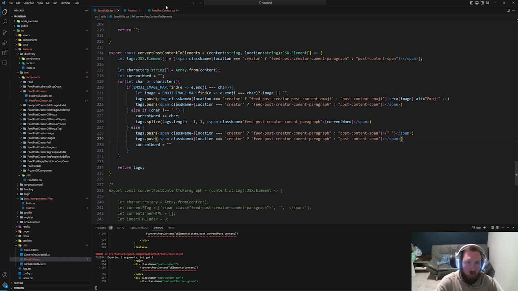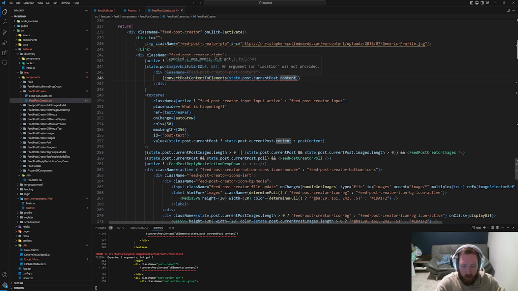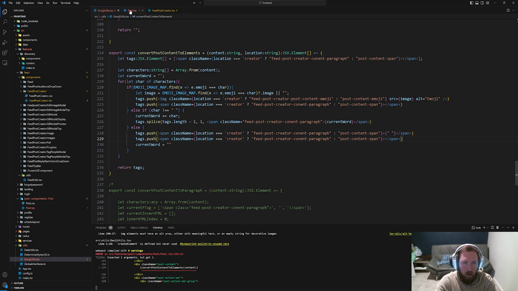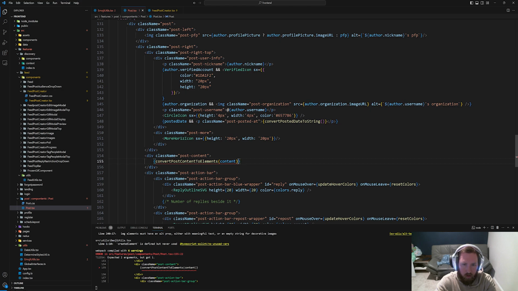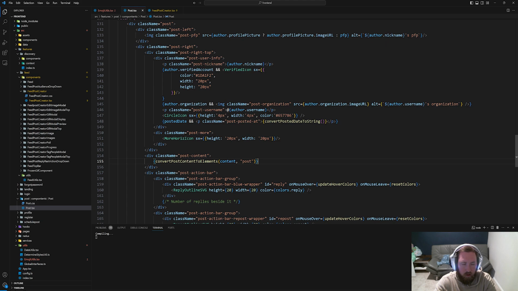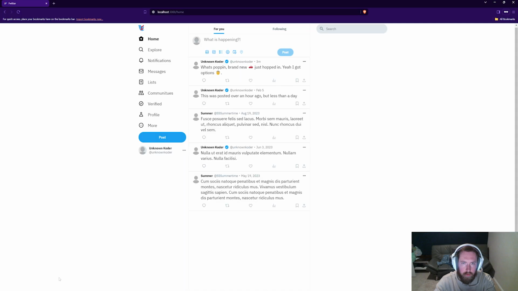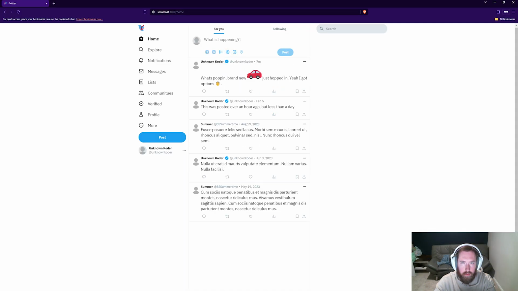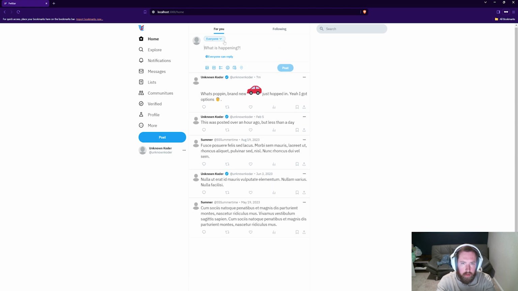So now if we go into our feed post creator, it's going to complain because we need to pass in creator. Save that, and then inside of our post, we'll pass in post. If we need to expand this, we can. Except I need to make sure I pass in the right spot. And we need to update this. Like I said, we can update it later to have like a switch case or something. Now this is really big, but we say hello, put an emoji in here. Cool. So now obviously we need to style this up.